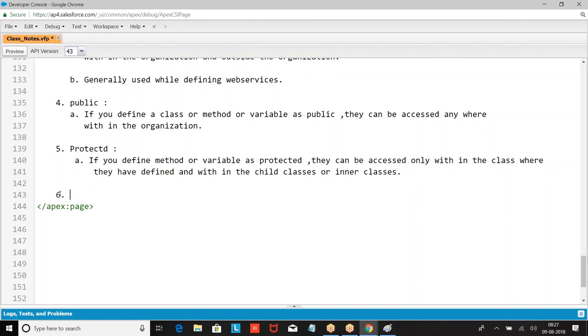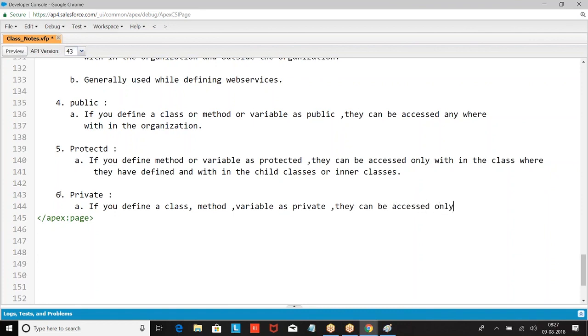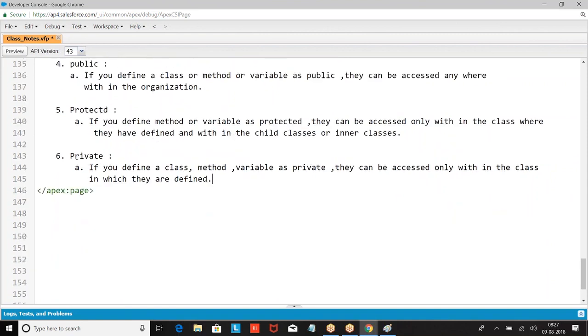Then we have private. If you define a class, method, or variable as private, they can be accessed only within the class in which they are defined.